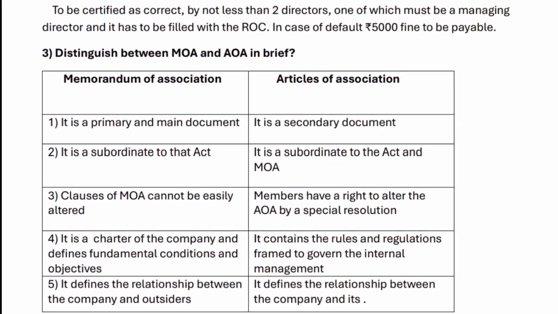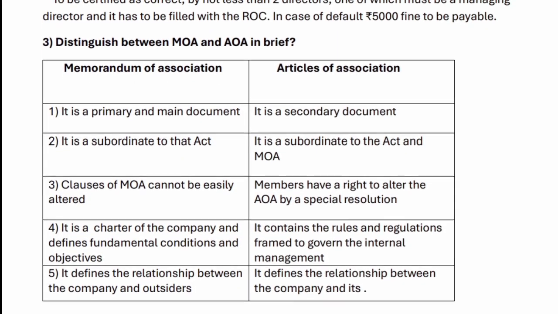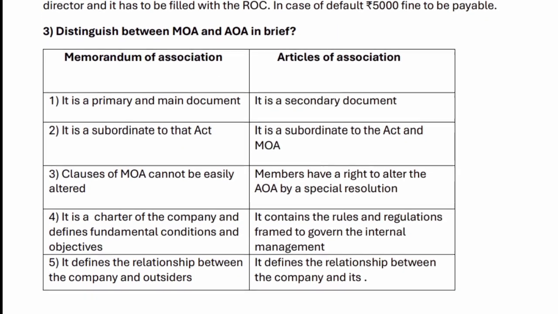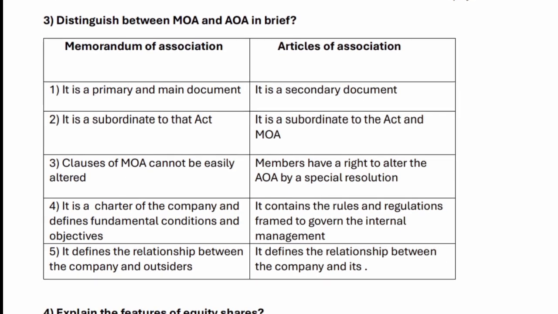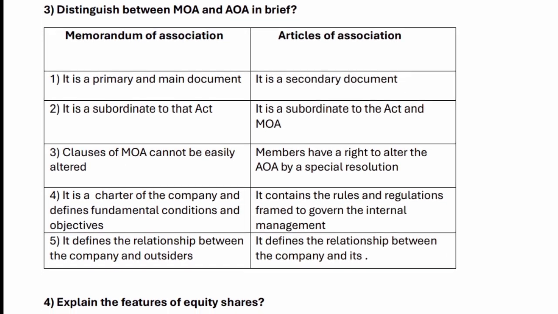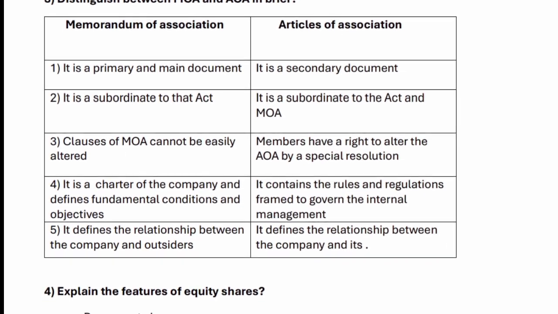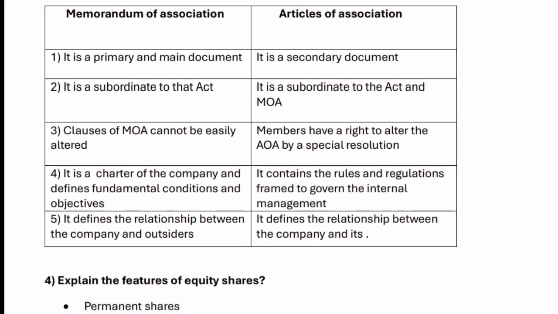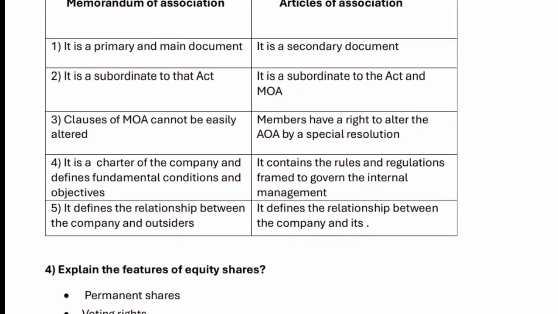3. Distinguish between MOA and AOA in brief. Memorandum of Association: 1. It is a primary and main document. Articles of Association: it is a secondary document. 2. MOA is subordinate to the Act. AOA is subordinate to the Act and MOA.